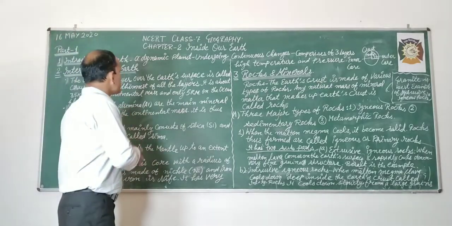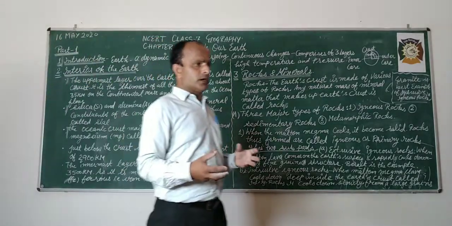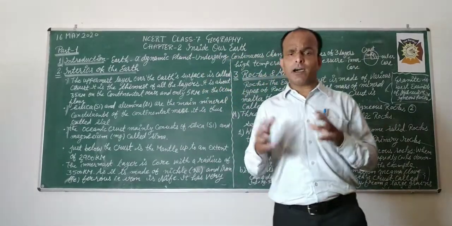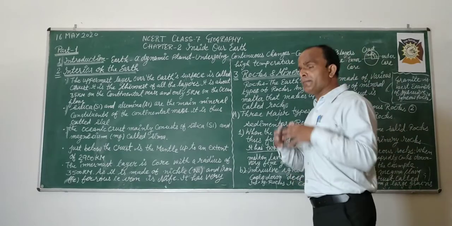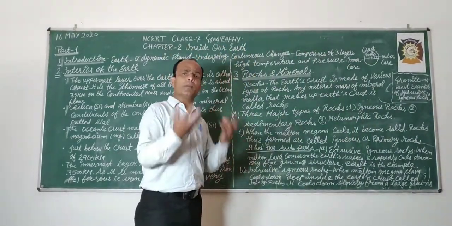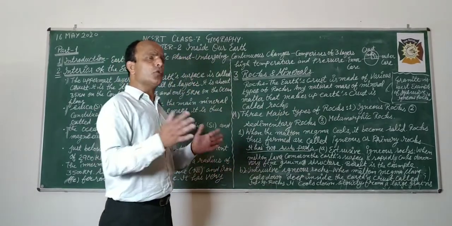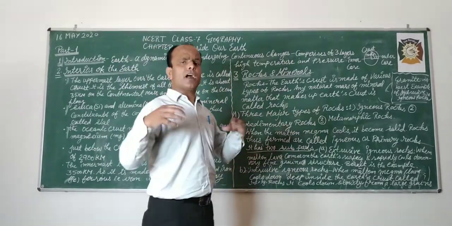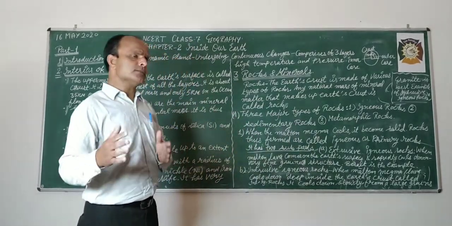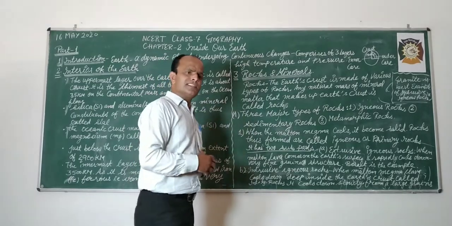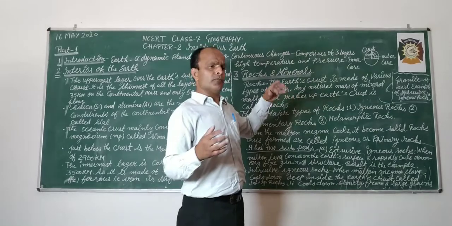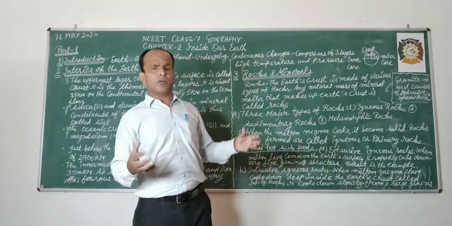Before starting this chapter, I will give you an introduction. You know that Earth is a dynamic planet. Dynamic planet means which is always in rotation, always in movement, and continuously undergoing changes. It means changes occur on this planet. You know that global warming is increasing, coronavirus has come, and many years ago SARS also came.